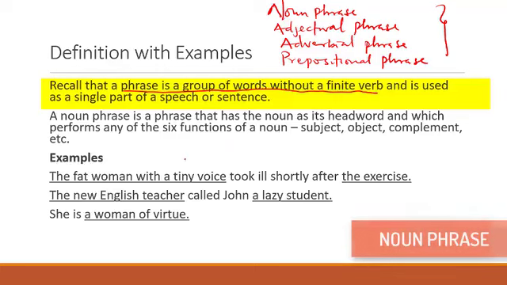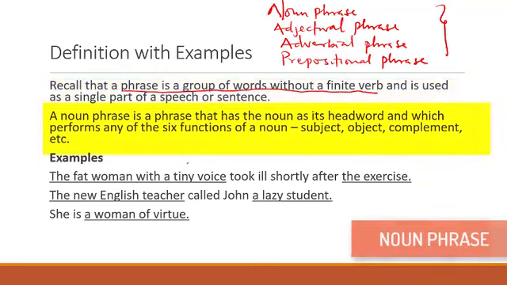What is a noun phrase? Simply put, any expression void of a definite verb whose key word is a noun is a noun phrase. In other words, a noun phrase is a phrase that has the noun as its head word. So the key word here is always a noun. Though we might have other elements, which are most times modifiers.